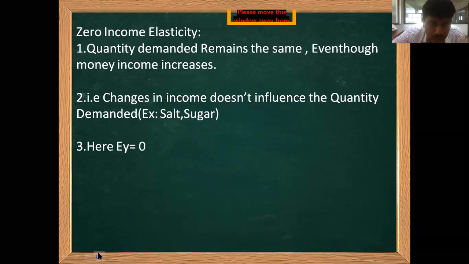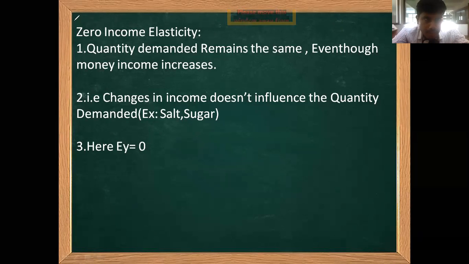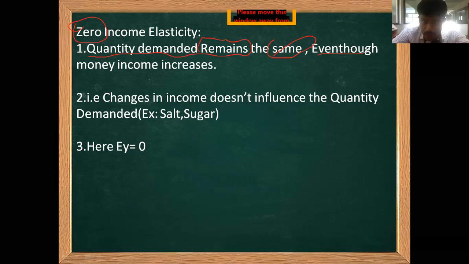What is zero income elasticity? The very first one is zero income elasticity. Here the quantity demanded remains the same even though money income increases.